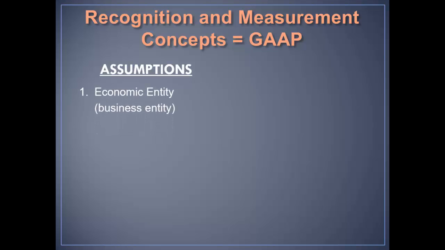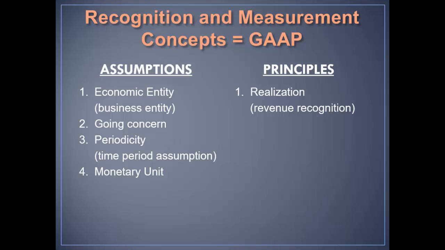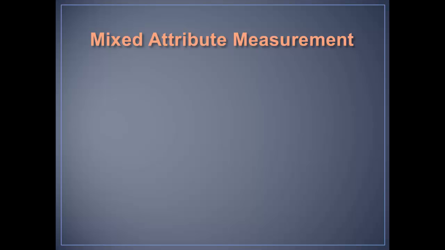There are assumptions: economic entity, sometimes called the business entity, the going concern, periodicity, that was your time period assumption, monetary unit. And then there are principles: the realization principle or the revenue recognition principle, the matching principle, which is the expense recognition principle, mixed attribute measurements, which we'll talk about later, and then full disclosure.